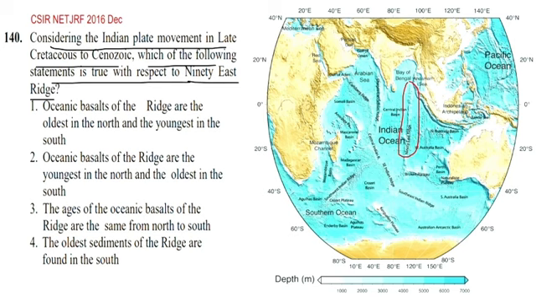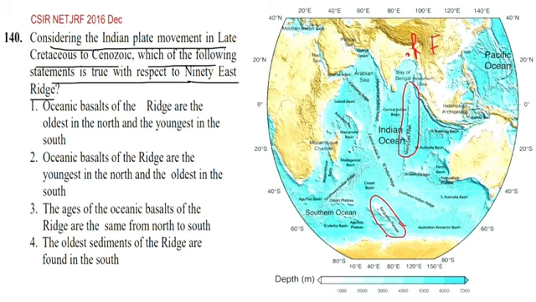And before that, how was the 90-degree east Indian ridge formed? Due to the Kerguelen hotspot. Okay, once upon a time, the Indian plate was moving above the Kerguelen hotspot. Due to that, there was formation of the Rajmahal traps. It is considered that it was formed due to the Kerguelen hotspot, which is now located within the Antarctica plate. Once upon a time, it was located within the Indian plate.